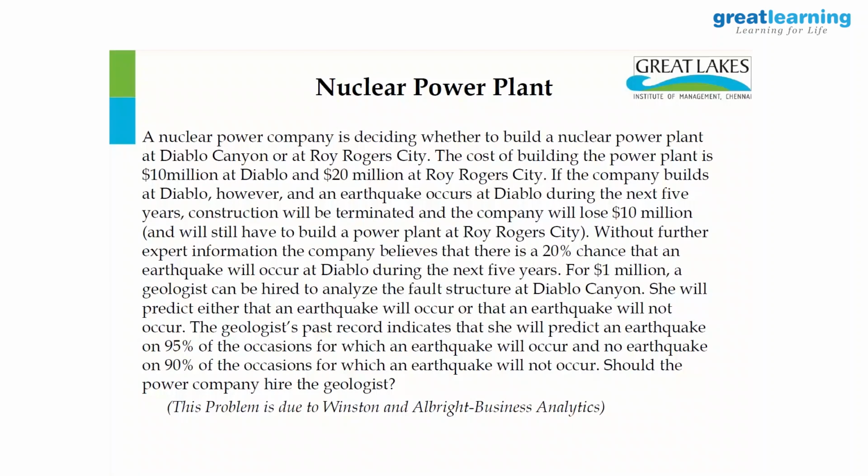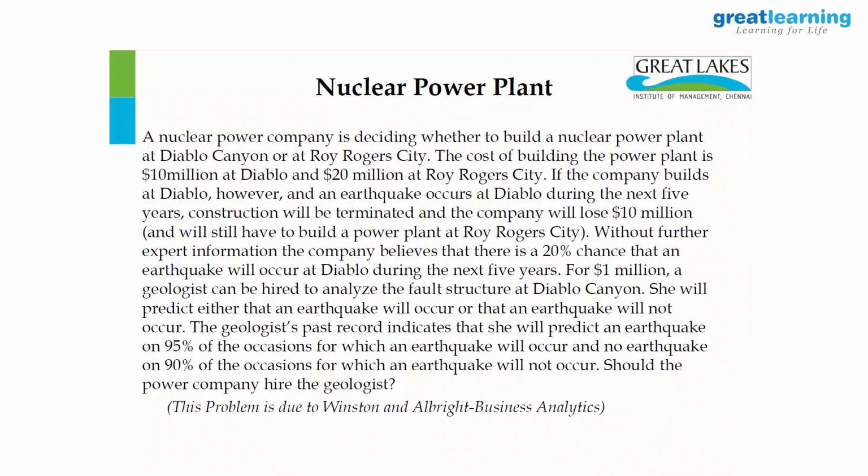The case study focuses on 2 major places where the company is considering constructing a nuclear plant, Diablo or Rogers City. Diablo I can construct, Rogers City I can construct. Now what is the problem?